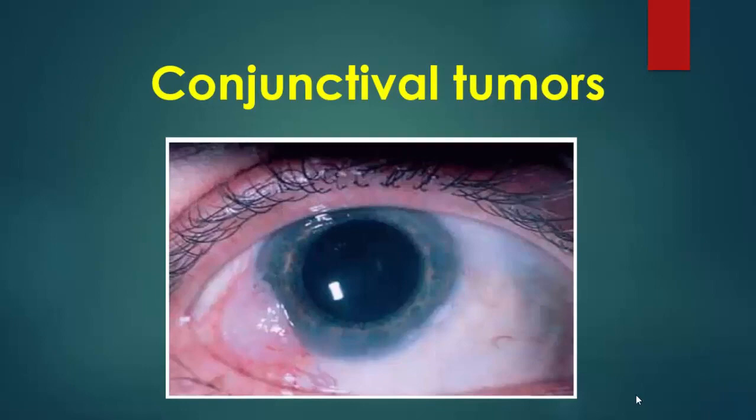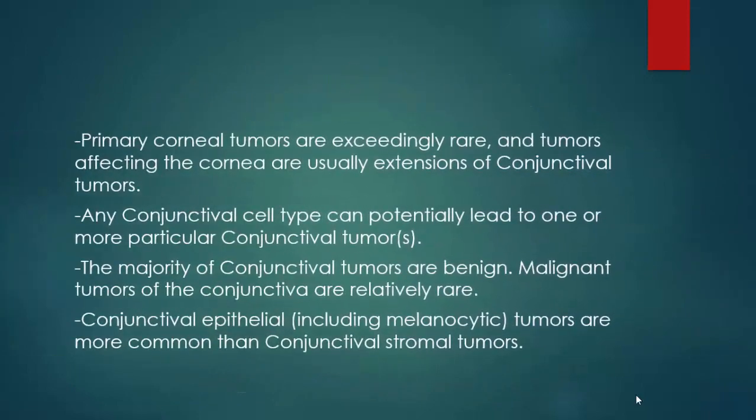Conjunctival tumors. Primary corneal tumors are very rare, so tumors of the cornea mainly are extensions from the conjunctival tumors. Any conjunctival cell type can potentially lead to one or more of the conjunctival tumors. The majority of conjunctival tumors are benign. Malignant tumors of the conjunctiva are relatively rare. Conjunctival epithelial tumors, including melanocytic tumors, are more common than conjunctival stromal tumors.